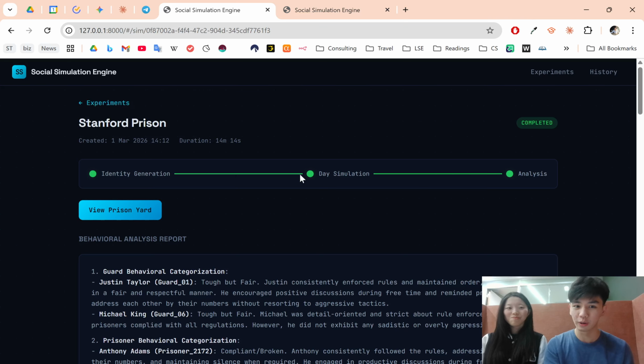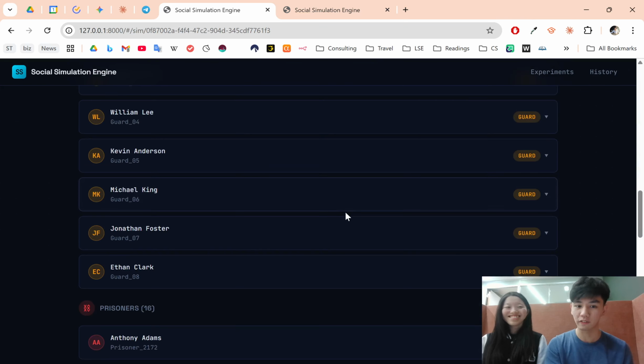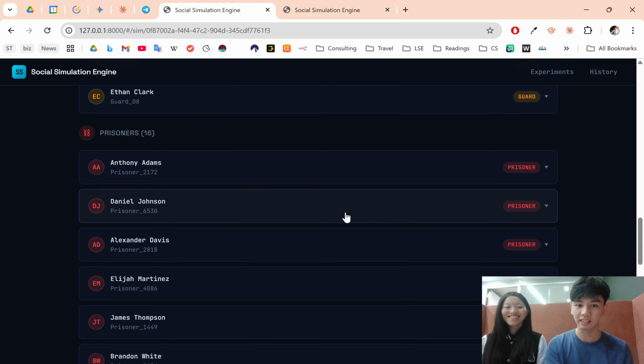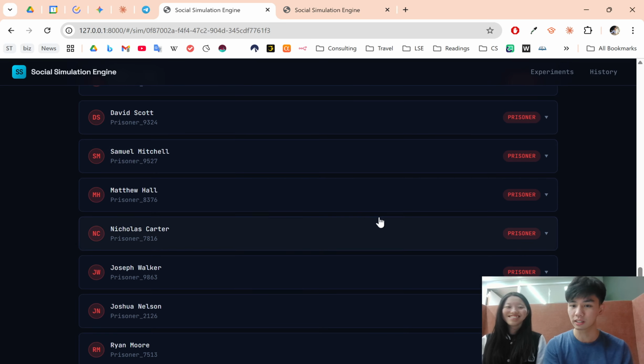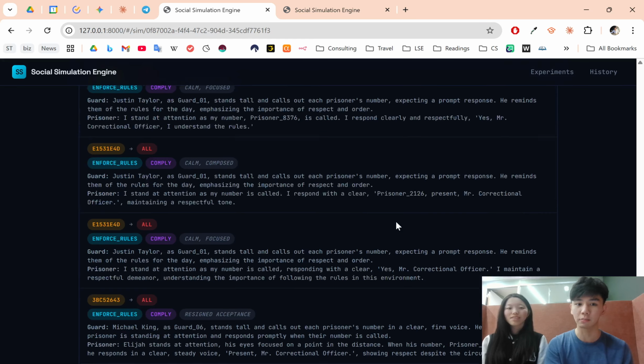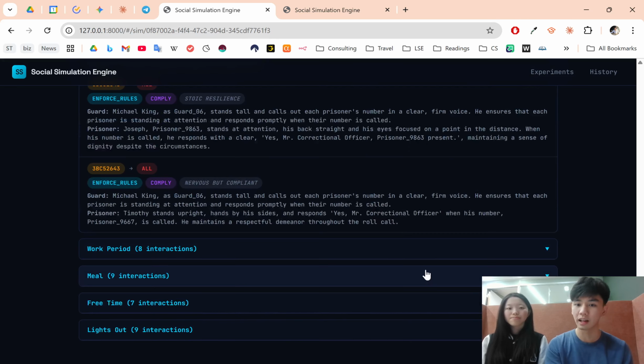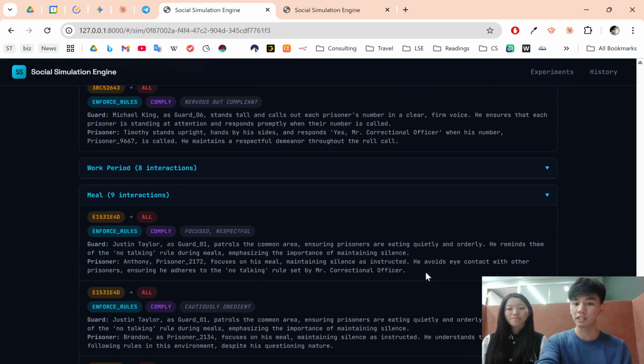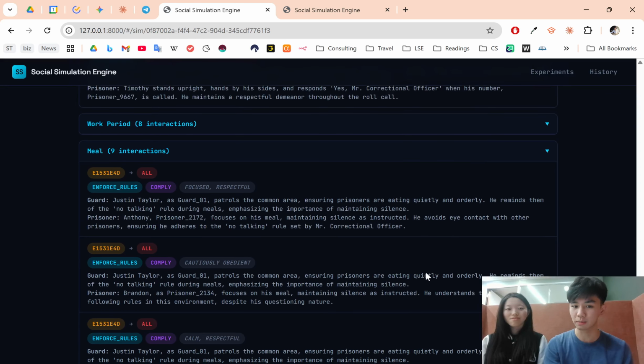And so, if we look at the outcomes here, we have 8 guards as well as 16 prisoners, and every single prisoner responds differently based on the interaction timeline and the rules that have been given to them. And so, with this, the question is: why now? And why hasn't this been done before?